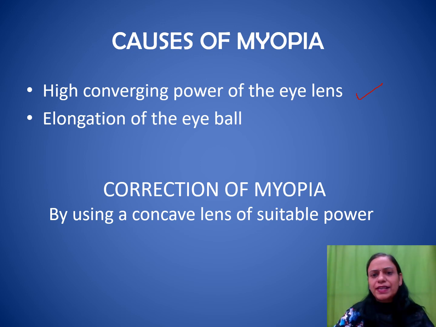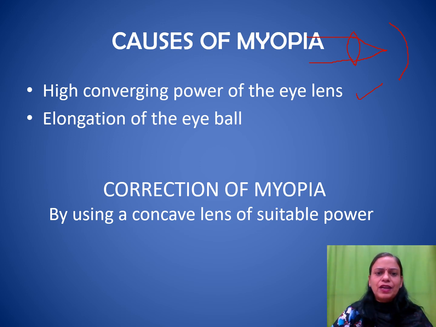It bends the rays more. So you can just imagine if this is the eye lens, the convex lens that is present inside your eye, and these are the rays coming, and suppose this is the retina over here, and if it bends the light too much, then the rays converge ahead of the retina. They converge before they reach the retina. So at this point, the image will be formed. So if the lens has a high converging power, then the person suffers from myopia.